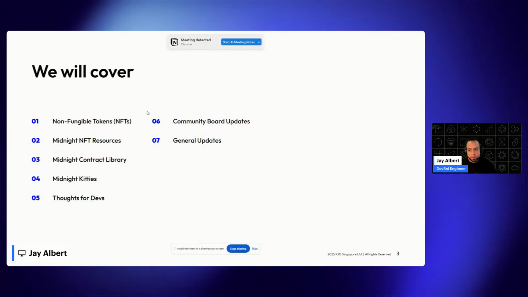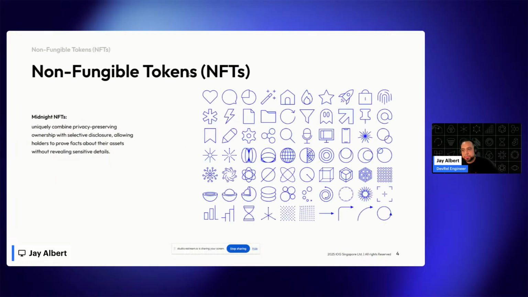So as we go over this, we'll cover what is a non-fungible token, just a high-level overview, some NFT resources, our smart contract library that I want to introduce the community to, an application called Midnight Kitties, some thoughts I have for devs, our community board updates with Stev, and then some general updates I'll have at the end. So let's hop into it.